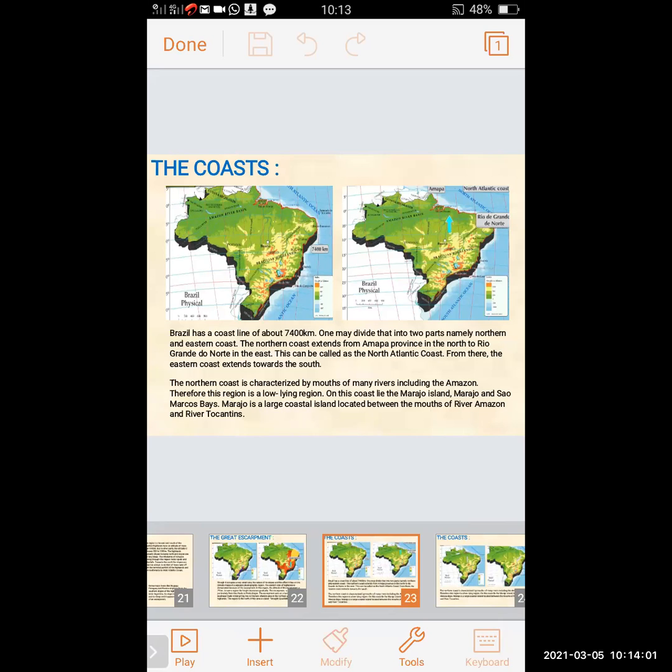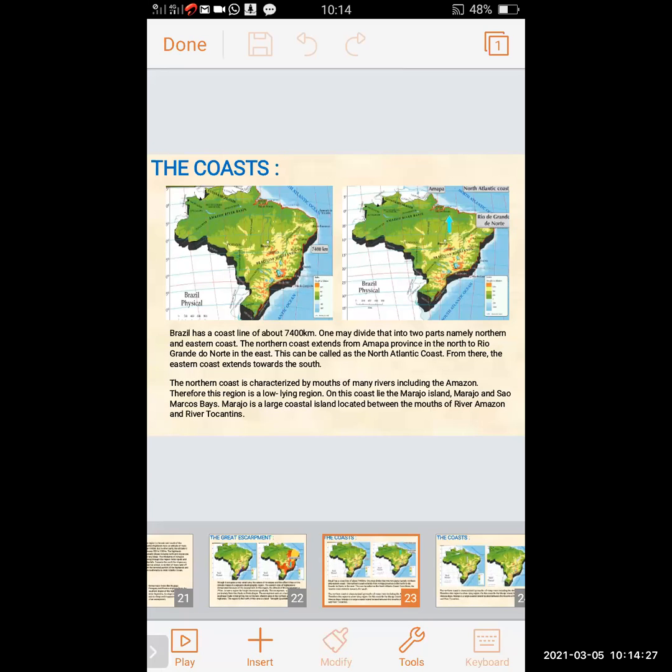The northern coast is characterized by the mouths of many rivers, including the Amazon. Therefore, this region is a low-lying region. On this coast lie Marajo Island, and Marajo and Sao Marcos Bays. Marajo is a large coastal island located between the mouth of the river Amazon and the river Tocantins.